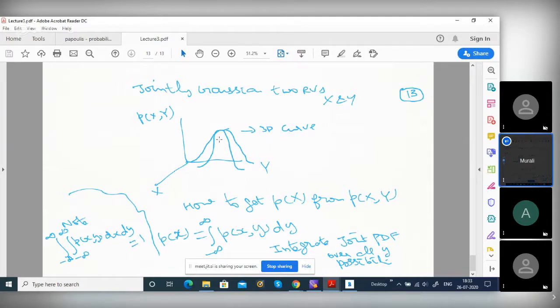X and Y are this for a 2D joint Gaussian. P of xy is a 2D Gaussian. In this example, you can have N dimensions, but beyond 3D you cannot visualize it, so you have to assume it's a hyperplane. 3D at least we can visualize, that's why I gave this example. X and Y are two random variables, so this is the joint PDF, P of x, y, a 3D curve. The vertical Z axis is the PDF value. There is a peak. You assume that it's a cone, and the vertex is the peak.